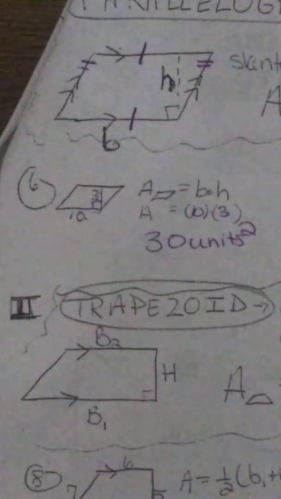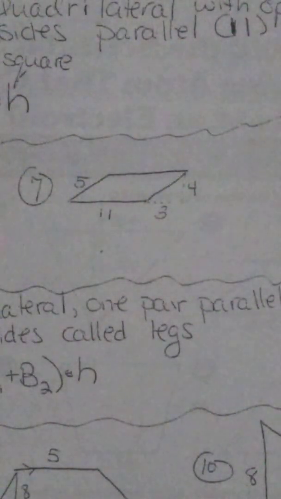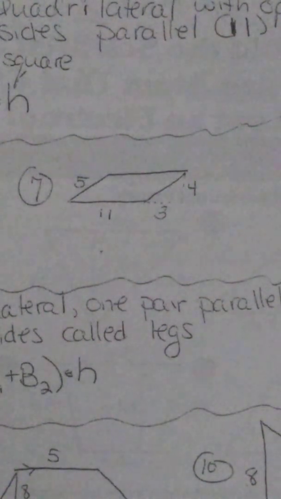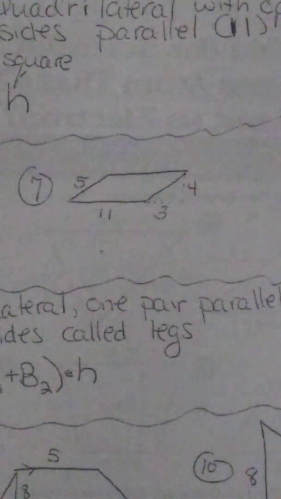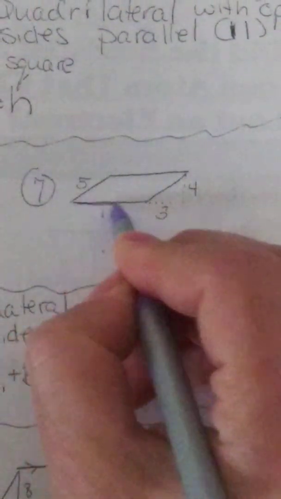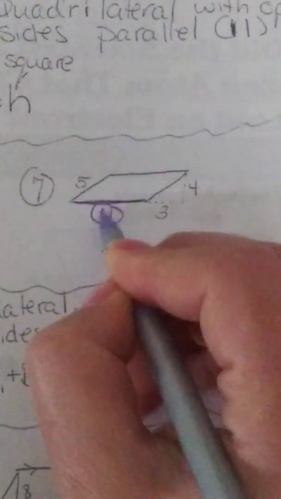Now we're going to go over to question 7. Question 7 has a lot of different numbers, so we just got to recognize which one's the base and the height. Base and height have to be perpendicular. Base is part of the picture. What's perpendicular to the 11?